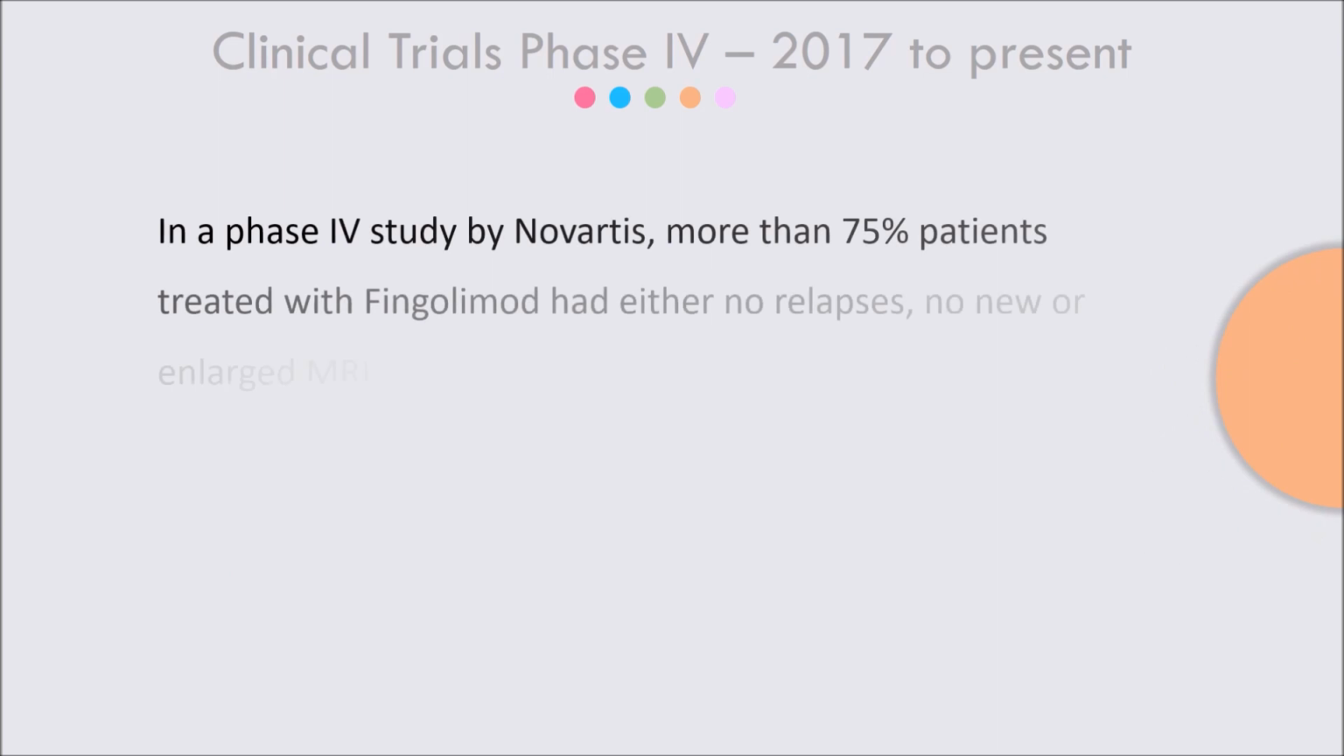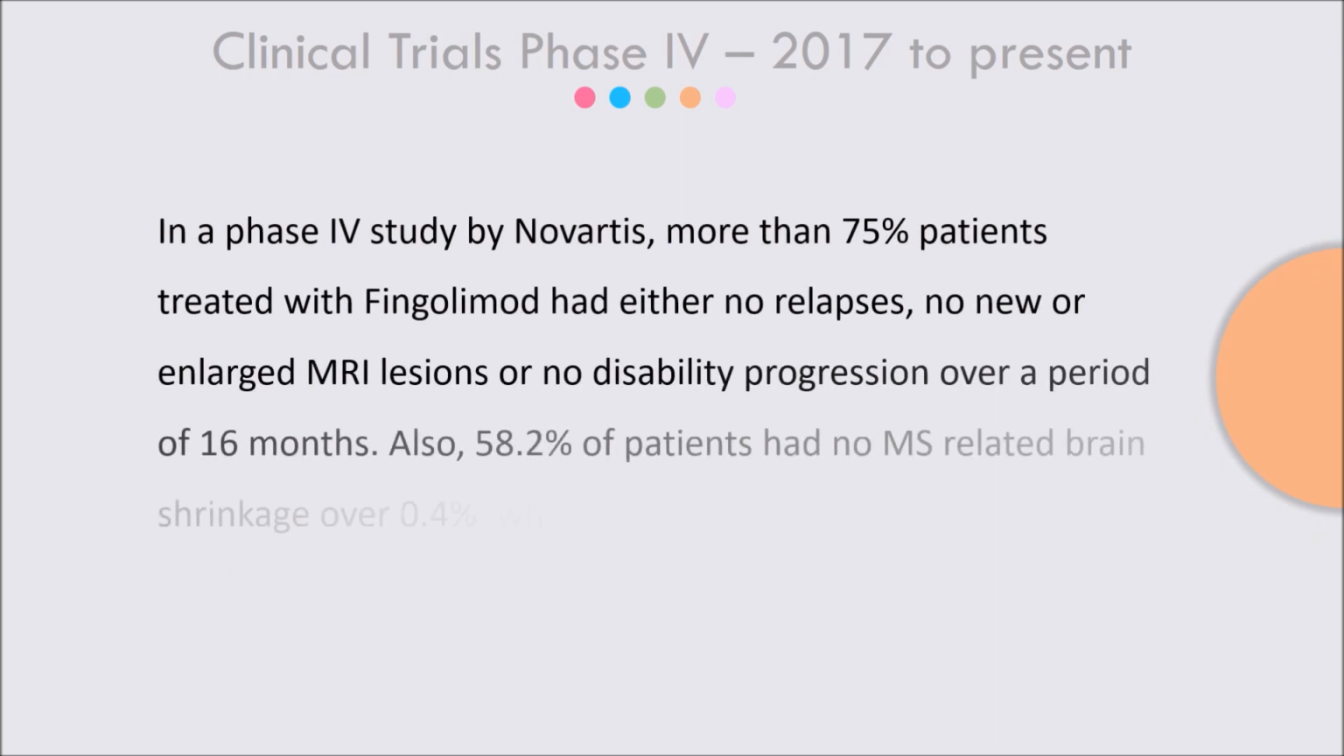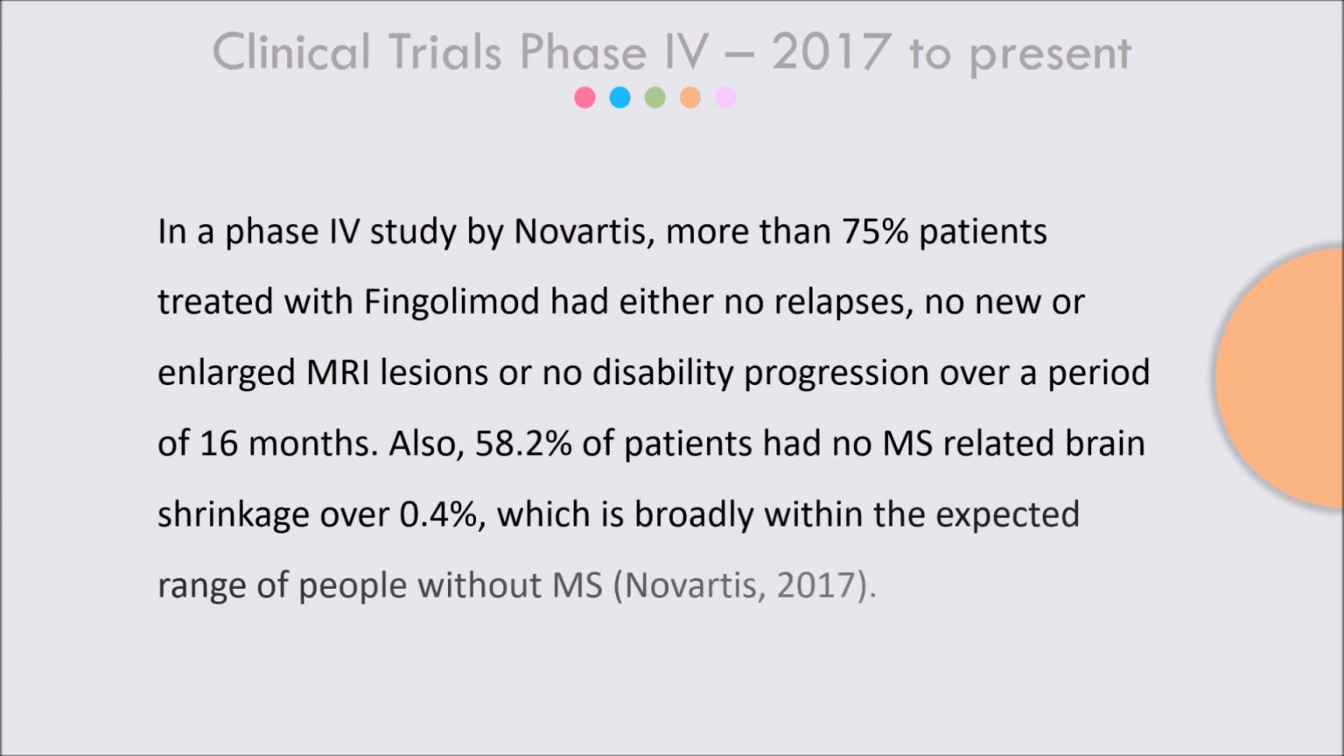Finally, we come to phase 4 trials, 2017 to present. In these phase 4 trials by Novartis, more than 75% of patients treated with the drug had either no relapses, no new or enlarged MRI lesions, or no progression of disability over a period of 16 months. In addition to this, 58.2% of patients had no MS-related brain shrinkage over a size of 4%. This is the broad range that people without MS would otherwise experience.